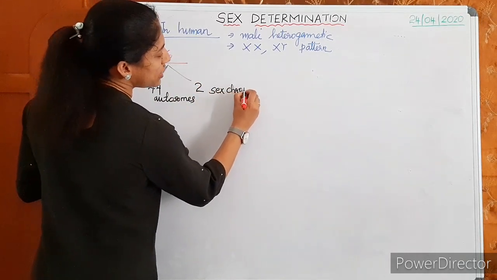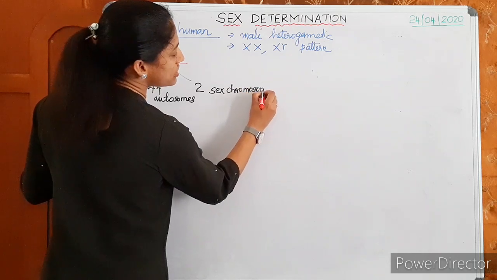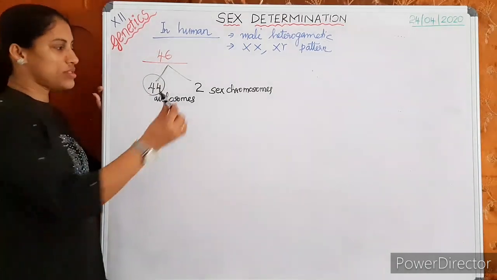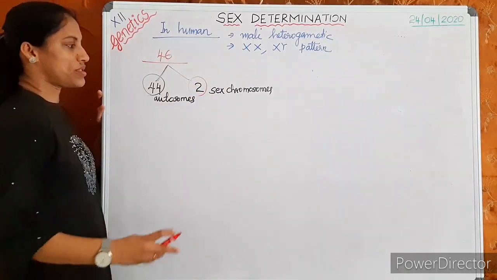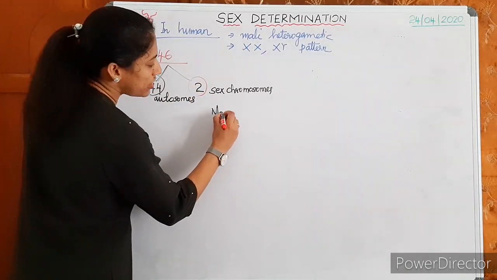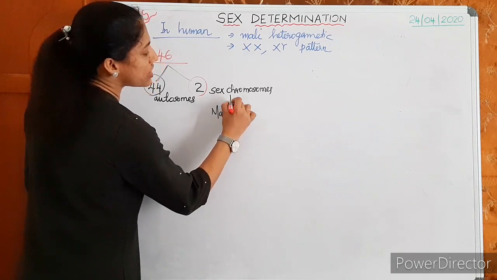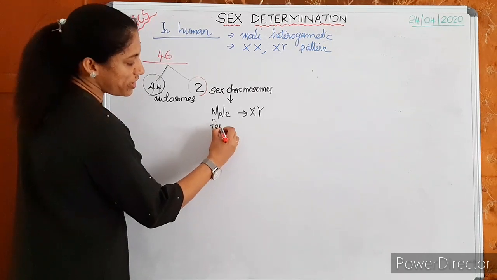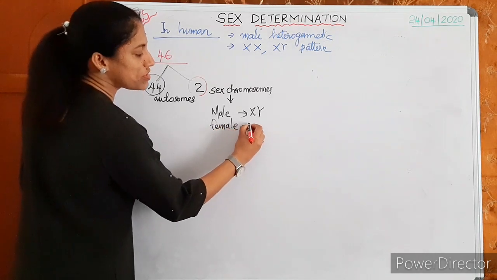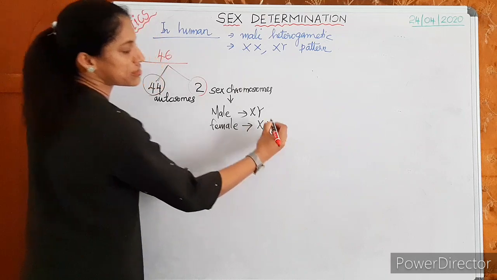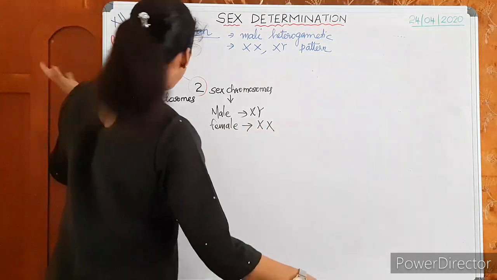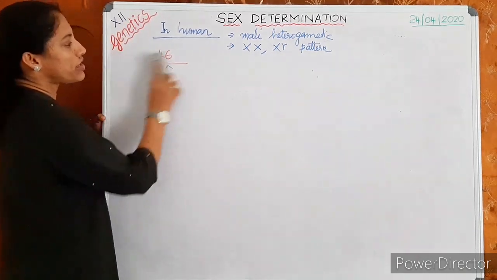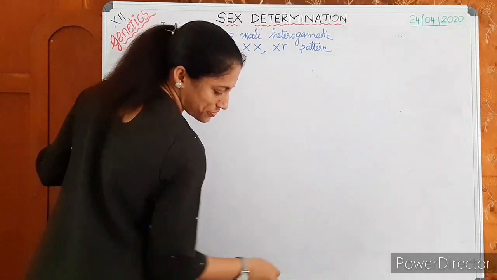In human male, the 2 sex chromosomes are X and Y, as you have learned already. And in female, the 2 sex chromosomes are X and X. Autosomes are similar.